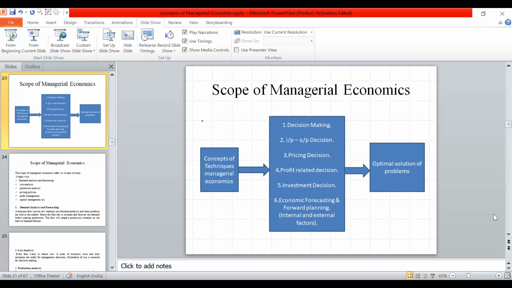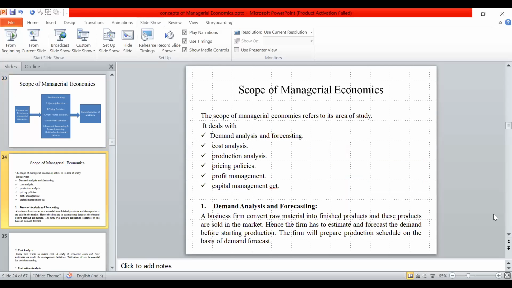Already we discussed the process and the scope of managerial economics. We apply these techniques to decision making: input-output decisions, price decisions, profit-related decisions, investment decisions. These techniques are applied to managerial functions in economics, and we get the optimal solution of the problem. These are the scope of managerial economics.